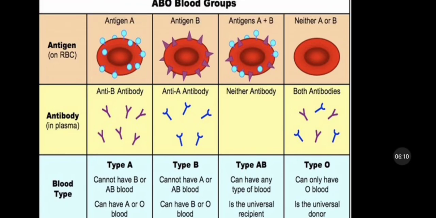And the blood type. Type A cannot have B or AB blood group, can have A or O blood. Type B cannot have A or AB blood, can have B or O blood. Type AB can have any type of blood, is the universal recipient. And type O can only have O blood, is the universal donor.